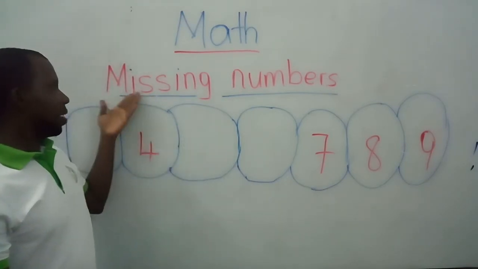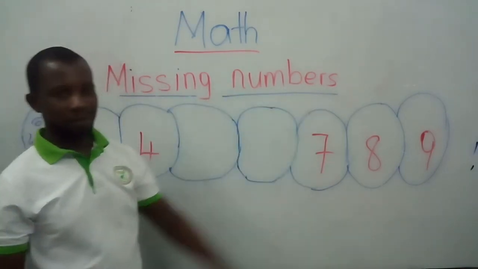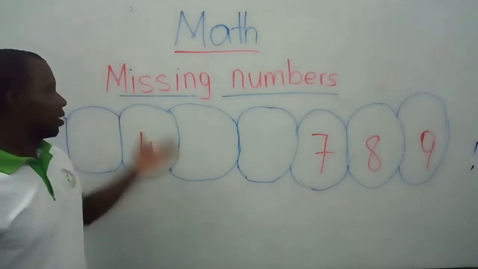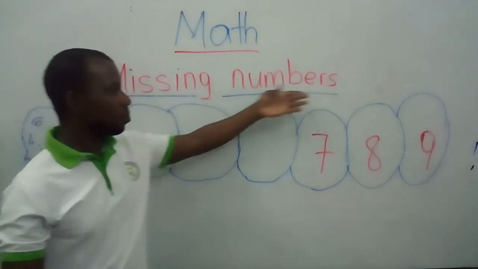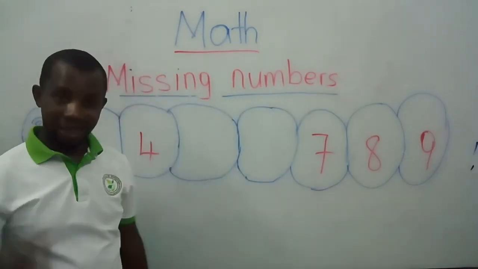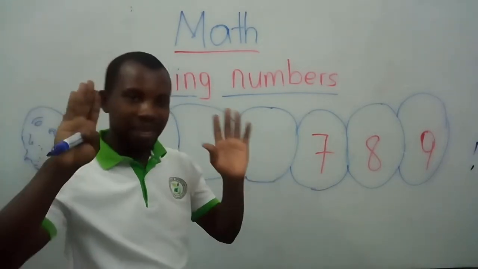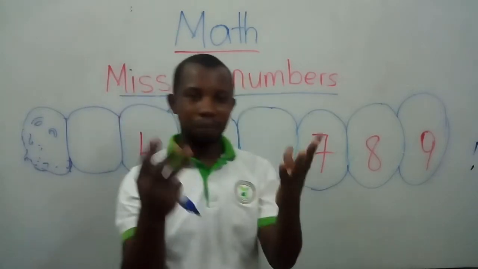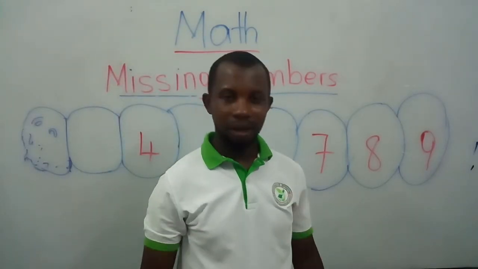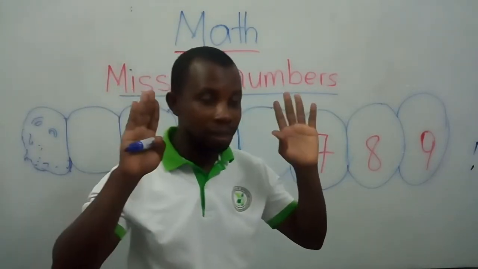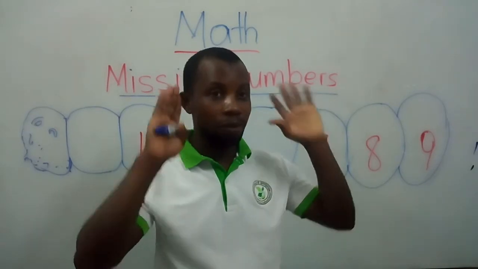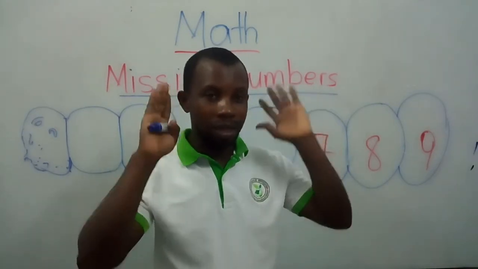Missing numbers. Very good. This time, teacher wants you to listen again and repeat with your mouth. You are going to listen to the teacher and repeat after the teacher.